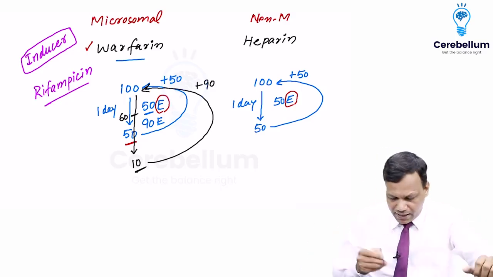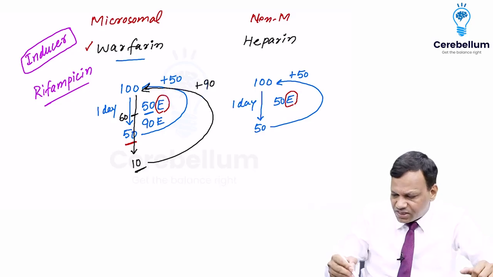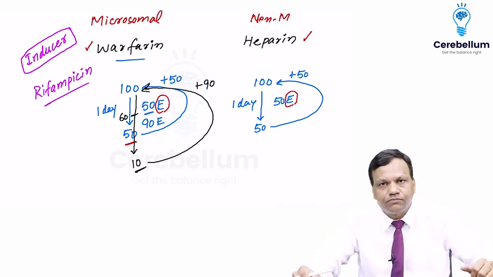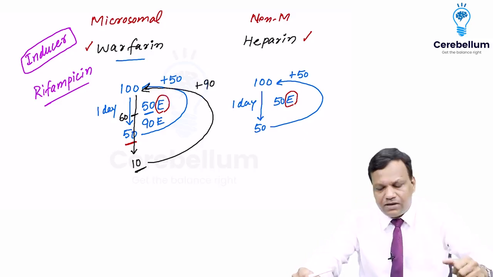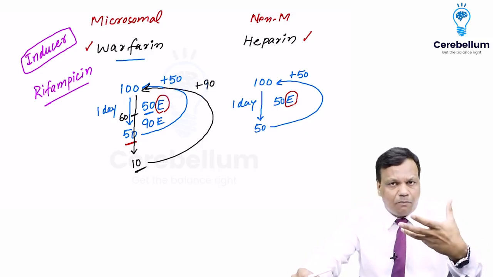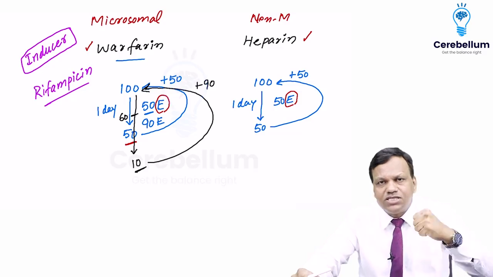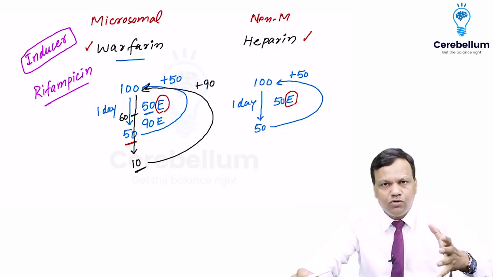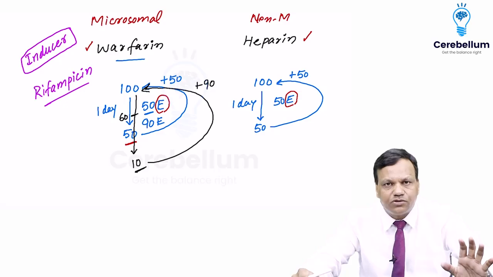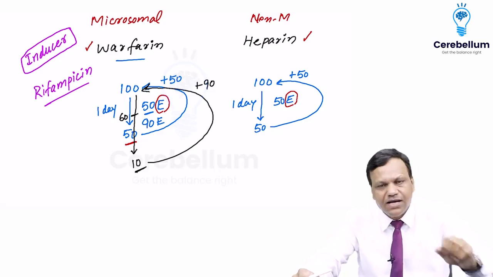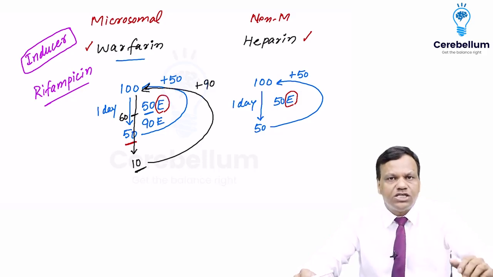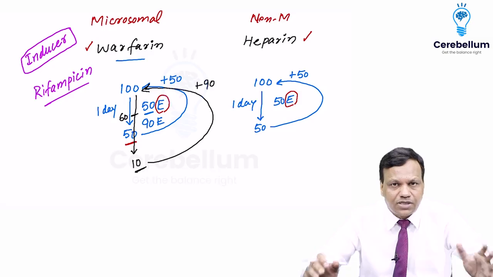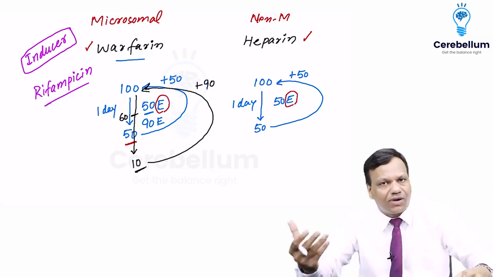But on the other hand, if we give rifampicin with heparin, what will happen? Rifampicin will come to these enzymes and will say that you are not working properly, work more. So these enzymes will say that we know what to do, we don't want to listen. So they do not listen to rifampicin. That means these cannot be induced. So when they cannot be induced, their number will remain 50. So we do not need to change the dose of the drug. Okay? So that is the difference between microsomal and non-microsomal enzymes.